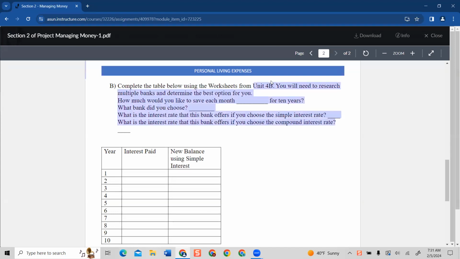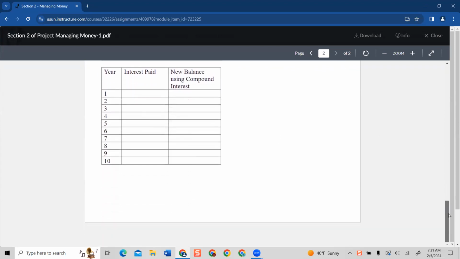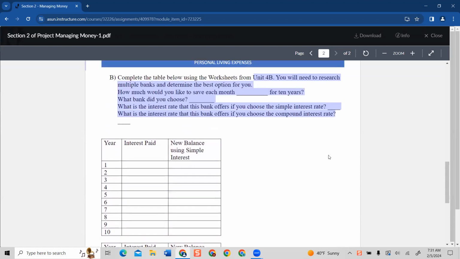The Unit 4B worksheet is going to have examples of how to fill in this table. And again, the math work is going to be done on a separate sheet, and then hang on to the math work. Make sure and label it correctly and easy to understand, because you're adding all that math work to the exam that will be given after all the section homeworks have been assigned.